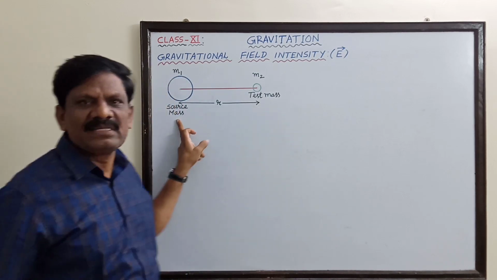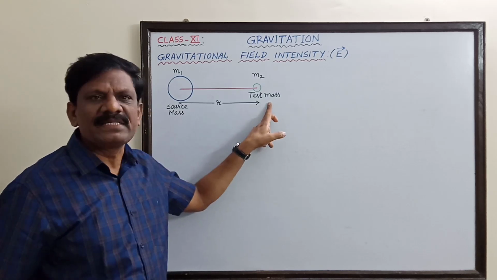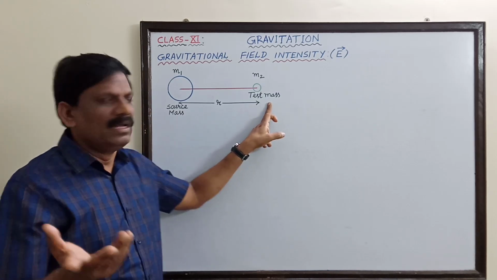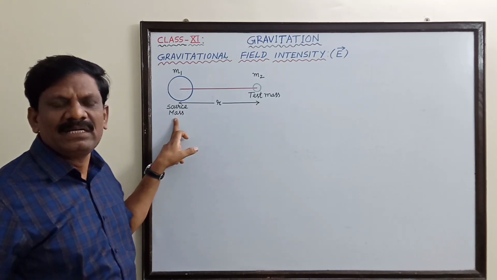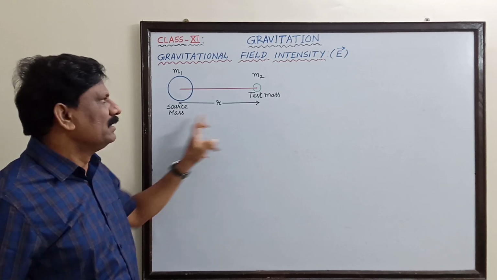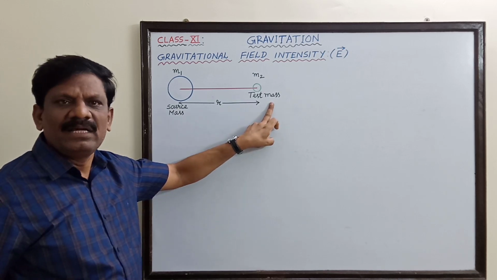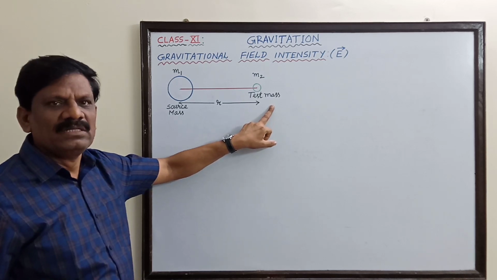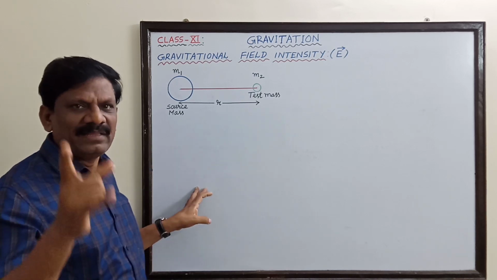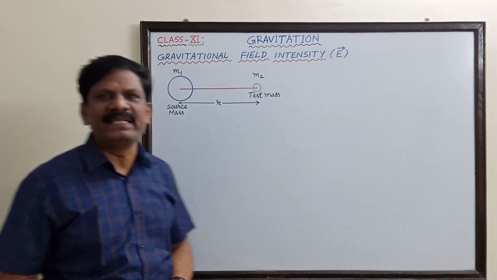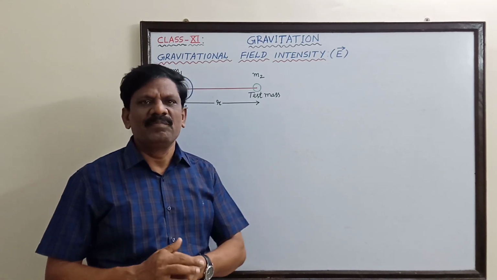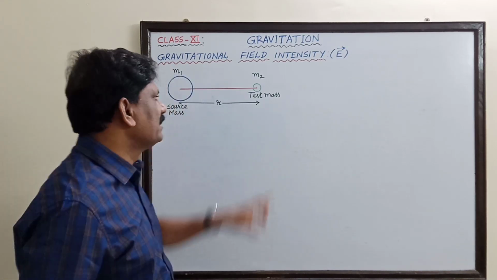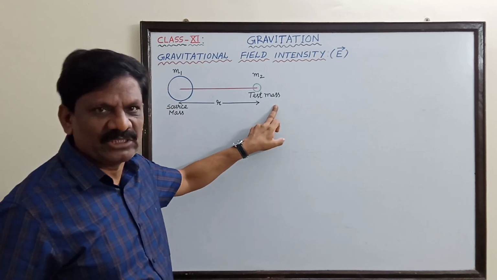Suppose the source mass is the Earth, then the apple is called the test mass. Suppose the source mass is the Earth, then the moon is called the test mass. It is experiencing a gravitational force. So my dear students, keep it in mind, the given mass is always called the source mass, and the test mass is experiencing a force of attraction.